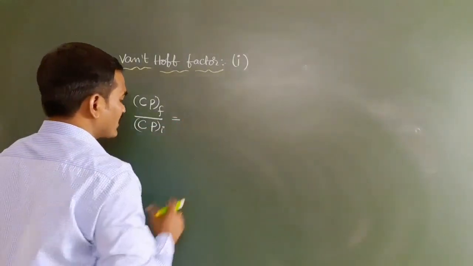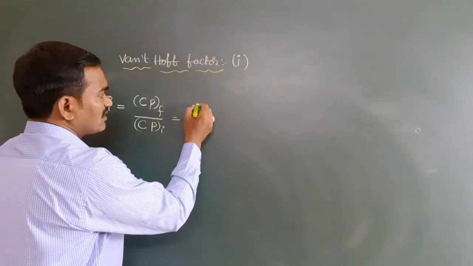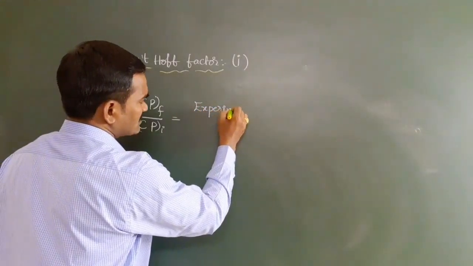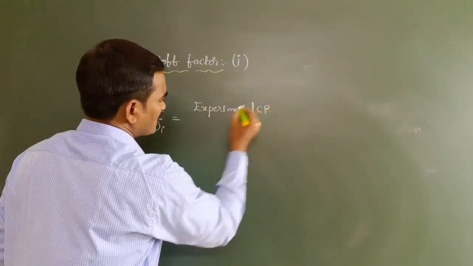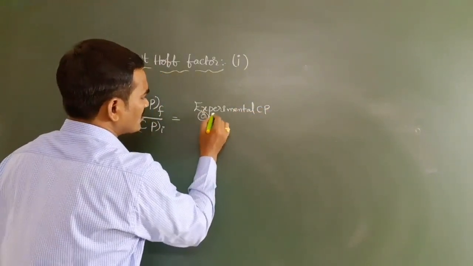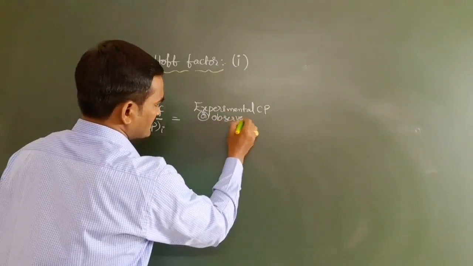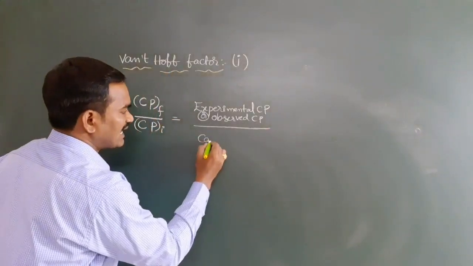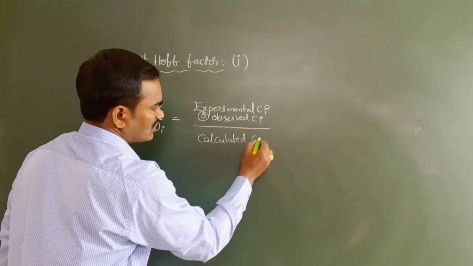What you can take next is the experimental colligative property, or observed colligative property, divided by the calculated colligative property.